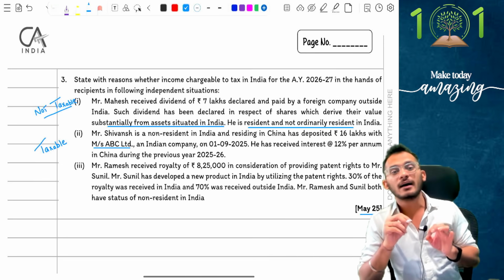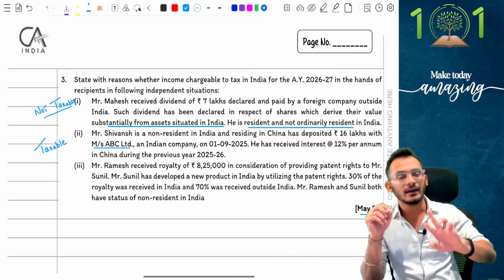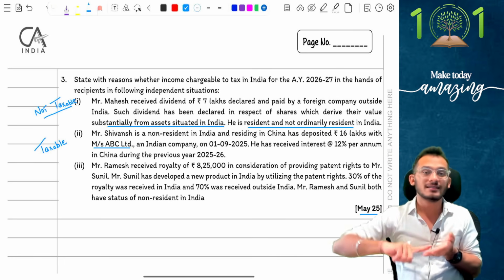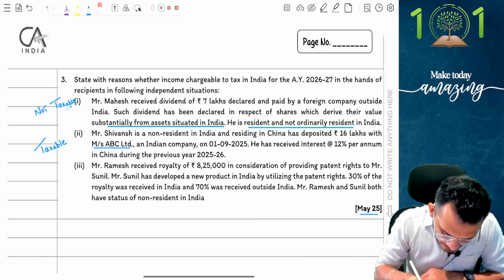Keep this in mind. A resident making a payment to a non-resident will always be taxable in India unless the money is utilized for reasons outside India. Clear? Yes? Good enough. Next, let's do the last one.